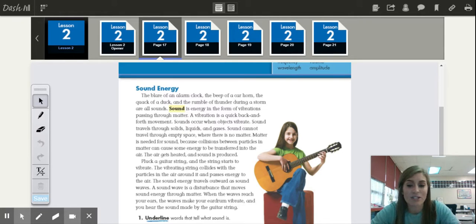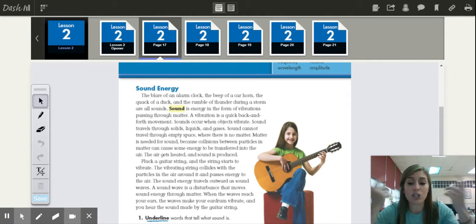Matter is needed for sound because collisions between particles and matter can cause some energy to be transferred into the air. The air gets heated and then the sound is produced. If you pluck a guitar string and the string starts to vibrate, the vibrating string collides with the particles in the air around it and passes energy to the air. The sound energy travels outward as sound waves. A sound wave is just a disturbance that moves sound energy through matter, which is solid, liquid, or a gas.